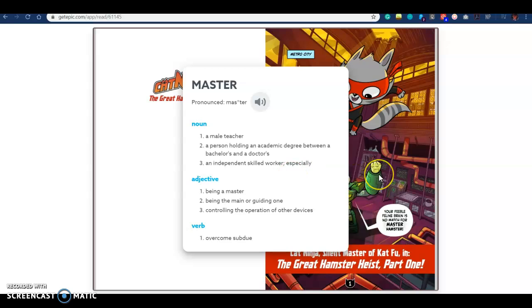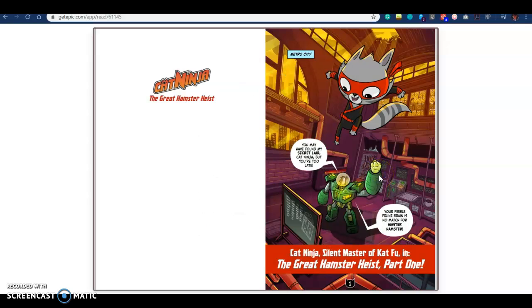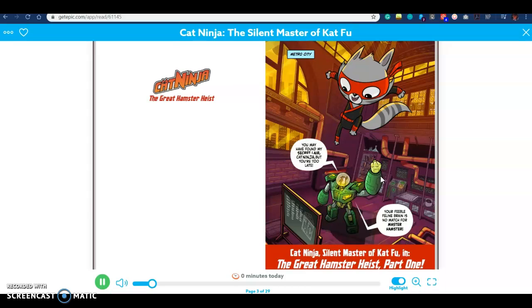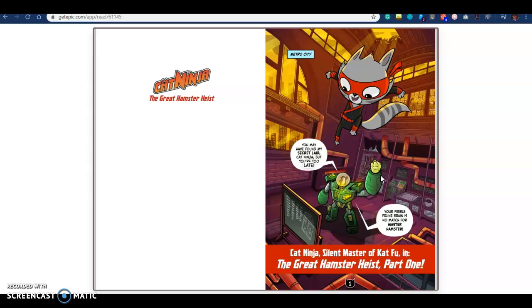So you have all this awesome platform that you can work with, and you can find very interesting books, and you can read at home. You can read with someone. You can show it to your dad, your mom, or your siblings. So have fun. This block is for you to explore the platform. If you have questions, just send me a message on Classcraft, and I can answer it very quickly.